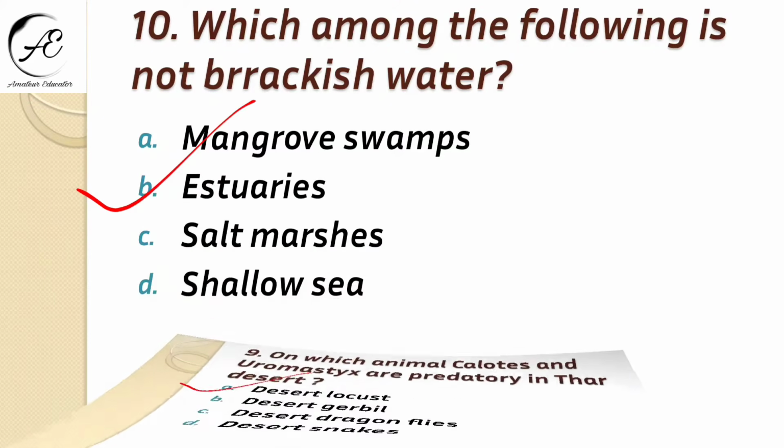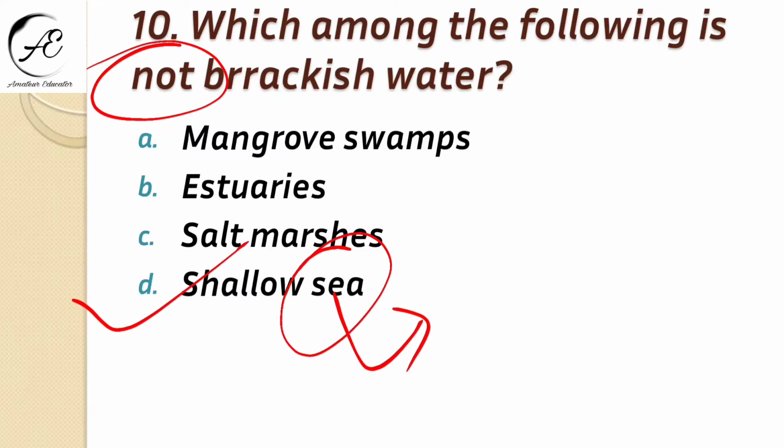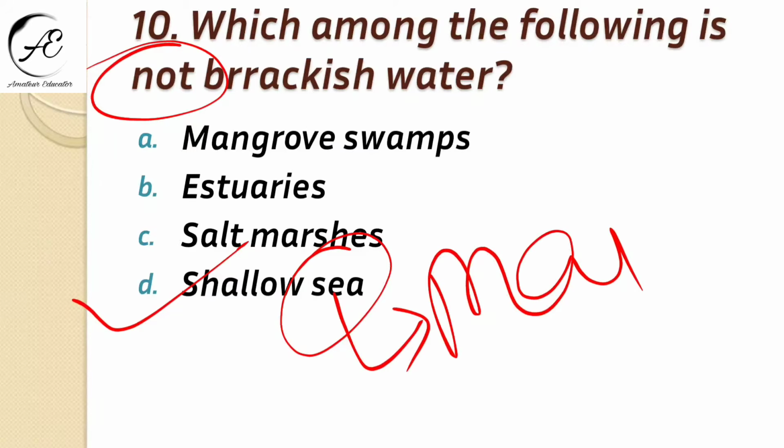Our next question is, which among the following is not brackish water? Mangrove swamps, estuaries, salt marshes, or shallow sea? Obviously it is shallow sea, right? Sea comes under marine water, right?